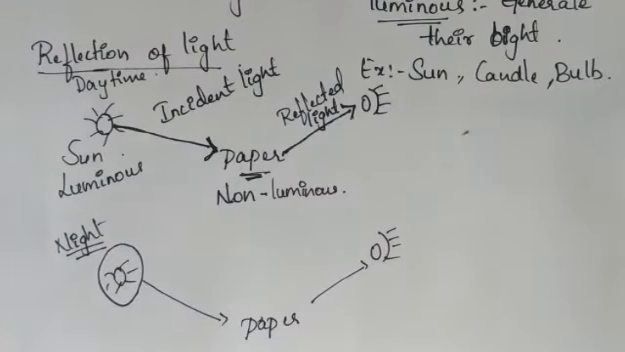You must know what light is and what the different objects are, that is luminous objects and non-luminous objects, and you also have to know the reflection of light. Okay, thank you.